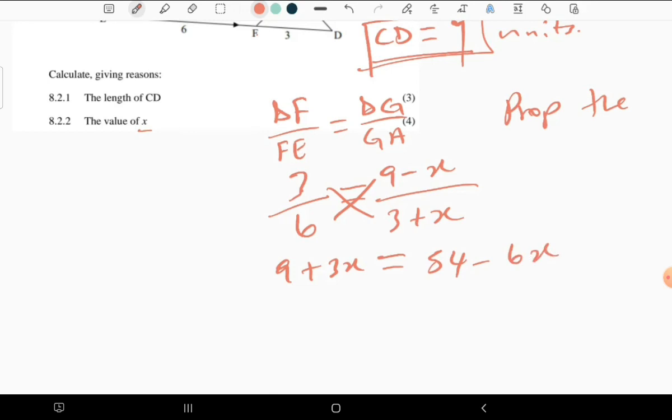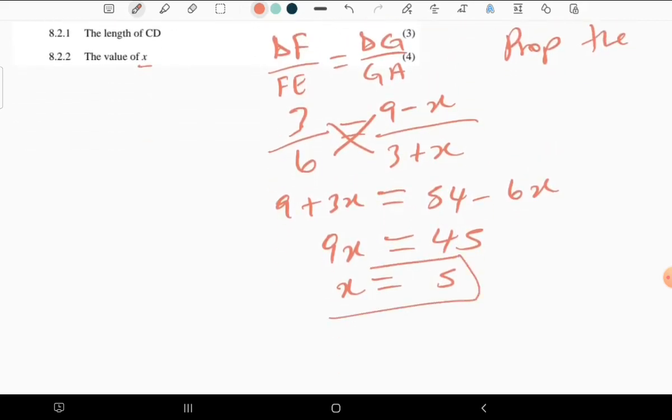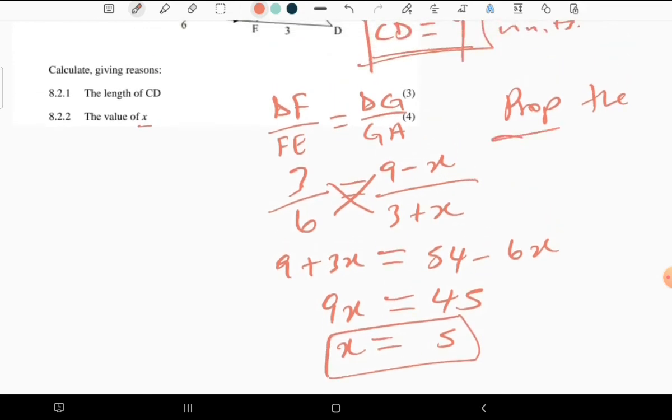Taking x to this side, we have 9x equal to 54 minus 9, which is 45. Therefore, when you divide by 9 on both sides, you get 5. So that is the value of x that we have calculated using the proportionality theorem.